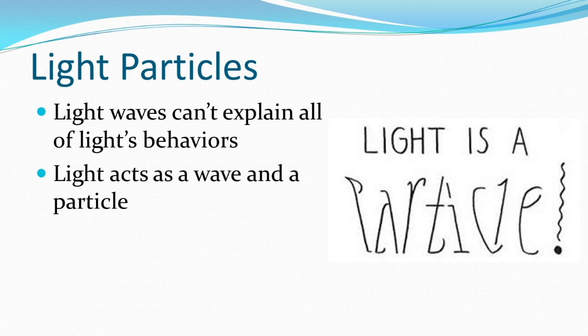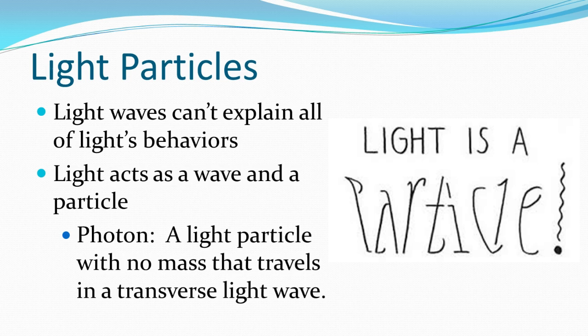This particular particle, or very, very submicroscopic element or piece, is called a photon, a light particle with no mass that travels in a transverse light wave. If you can imagine the wave as the energy that's pushing behind a rocket, the photon is the pilot of that rocket. The wave pushes the photon. It has no mass, so there's no concern about it reaching speeds like 300 million meters per second.